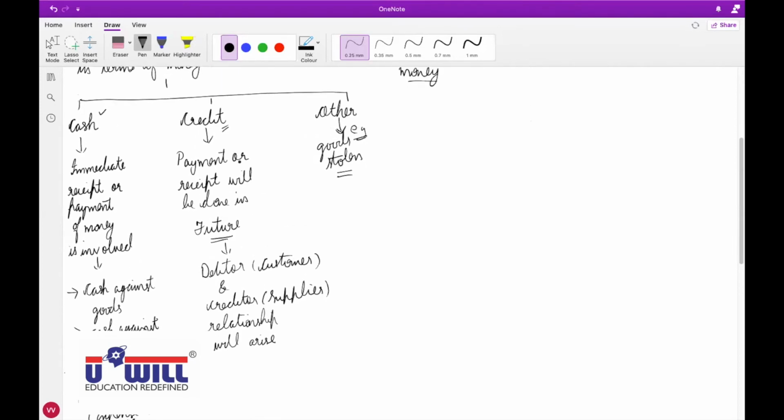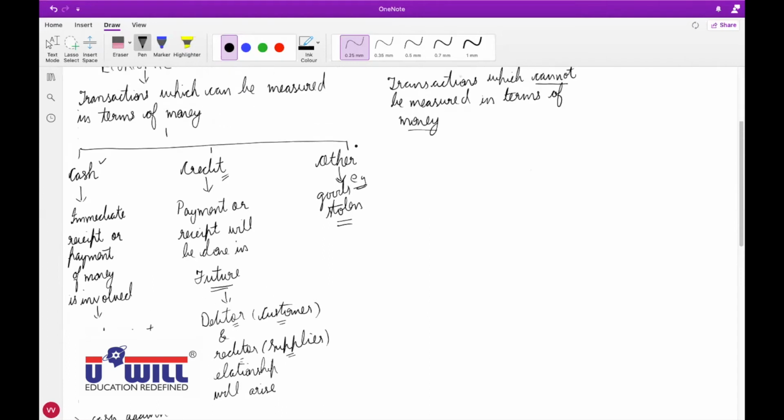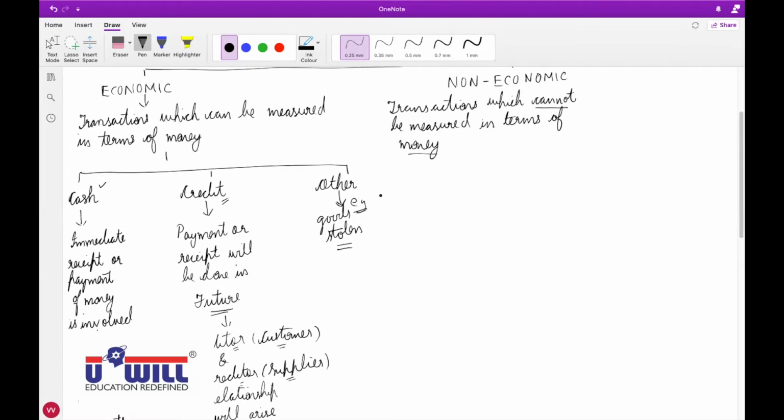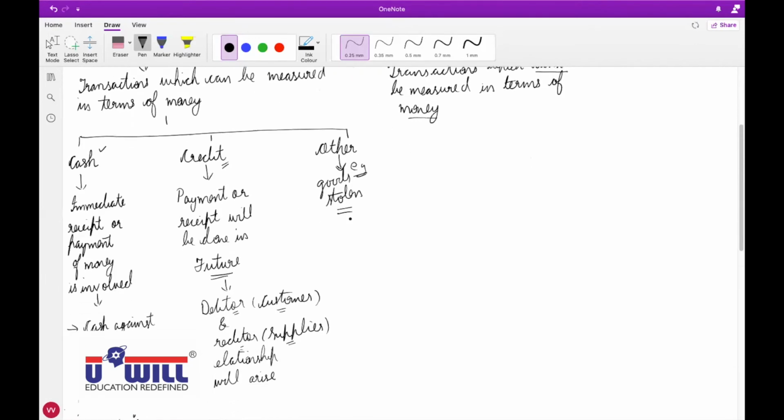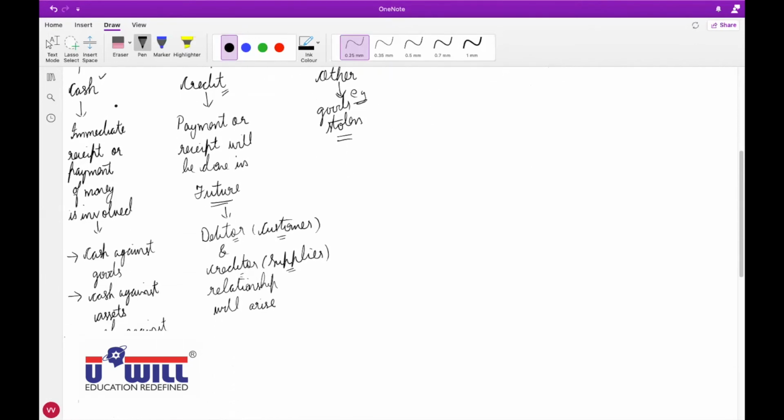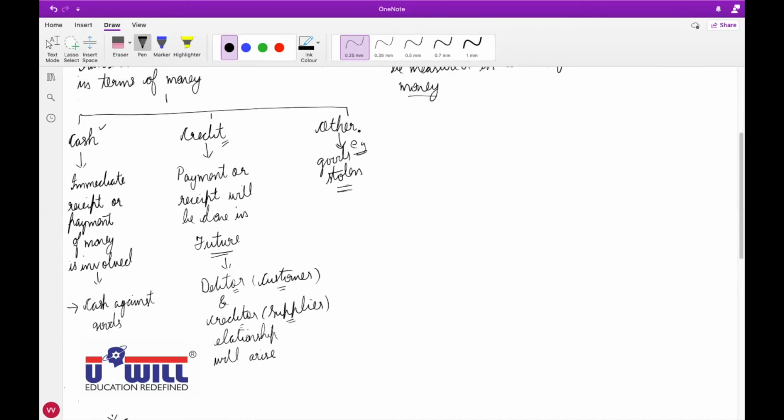Credit transactions: payment or receipt will be done in future. Payment and receipt in future means a relationship of debtor and creditor will arise. Of the 2 parties involved, one will be a customer and the other will be a supplier. And other economic transactions are like goods stolen, where neither cash is received or paid, nor will it be received or paid in future, but it is an economic transaction.